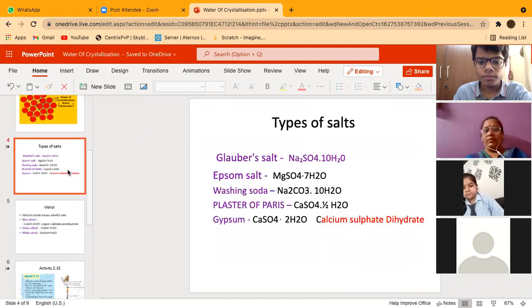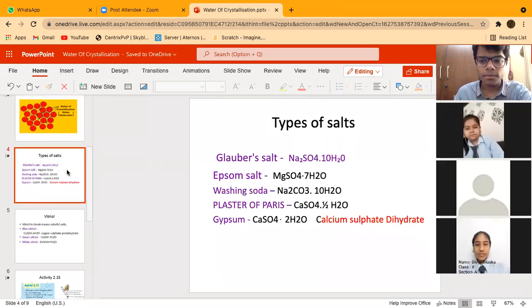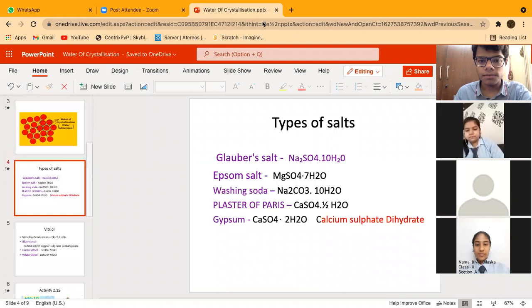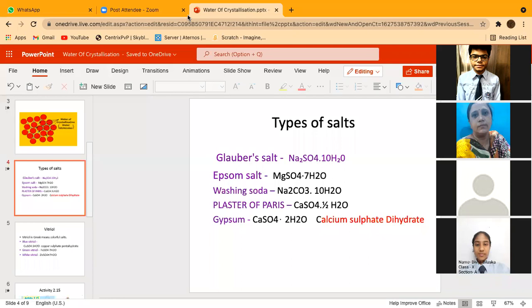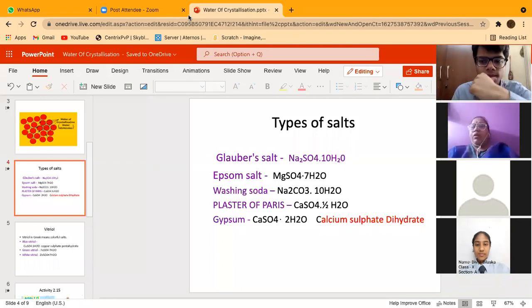Now there are different types of salts. What are the different salts? We can see that different salts are there. For example, Glauber's salt, sodium sulfate, dot 10H2O.